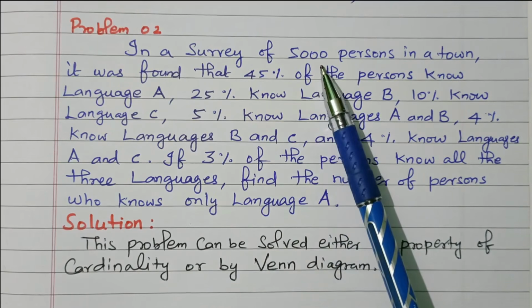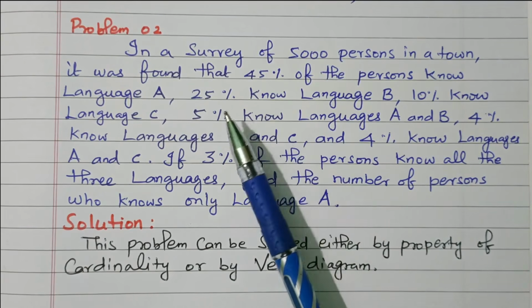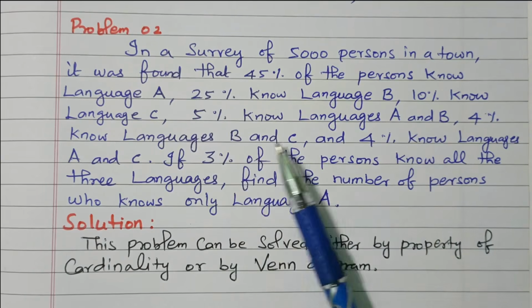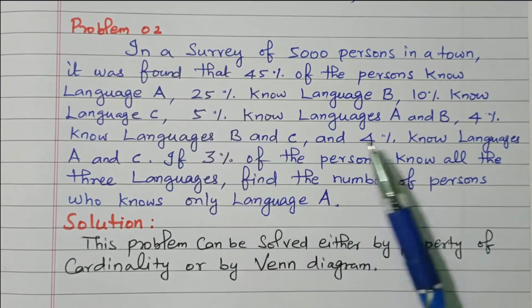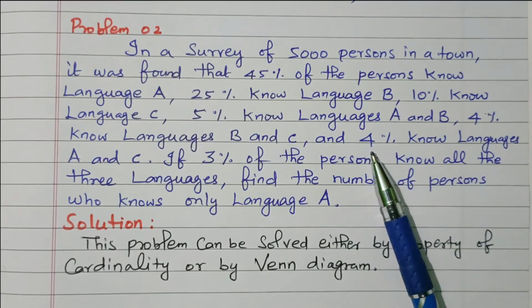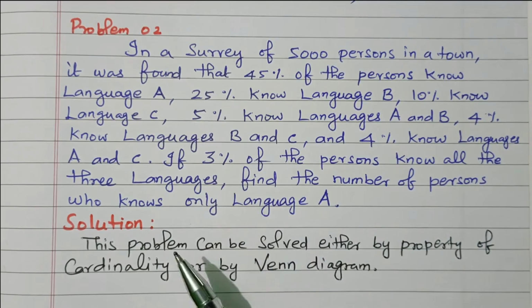There are 5,000 persons in a town. 45% know language A, 25% know language B, 10% know language C, 5% know A and B, 4% know B and C, another 4% know A and C, and 3% know all three languages A, B and C. Now we'll go to the problem.